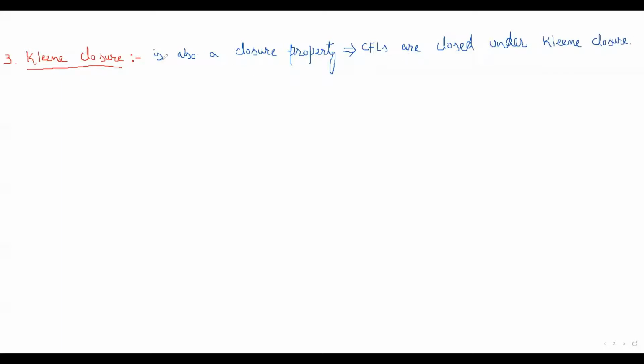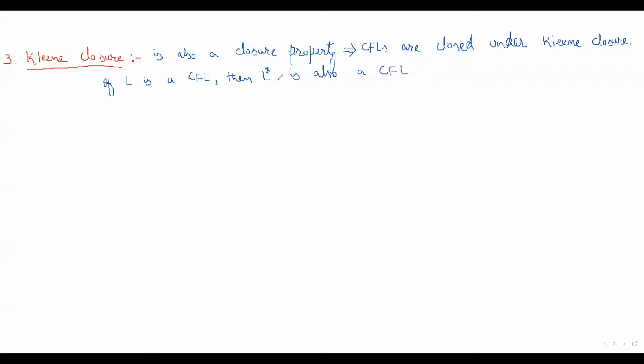Kleene closure, what does that mean? We have already discussed what is Kleene closure. It means that if L is a context-free language, then Kleene closure of L, that is denoted by L star, is also a context-free language.